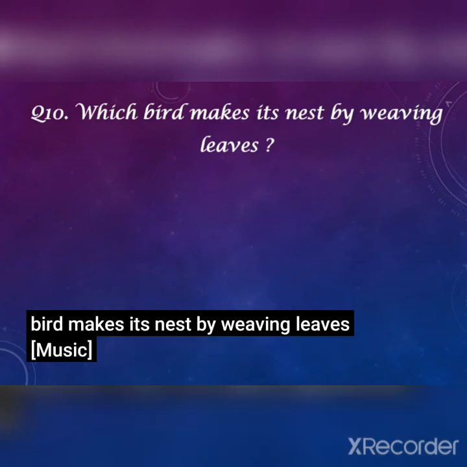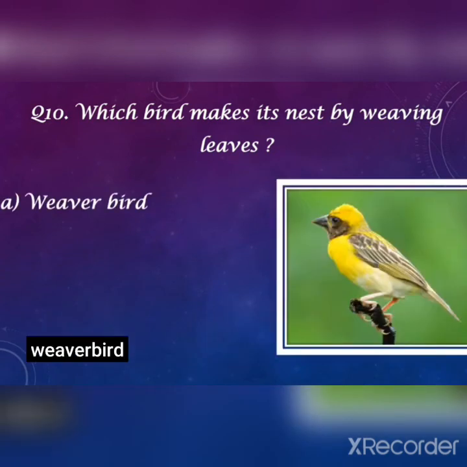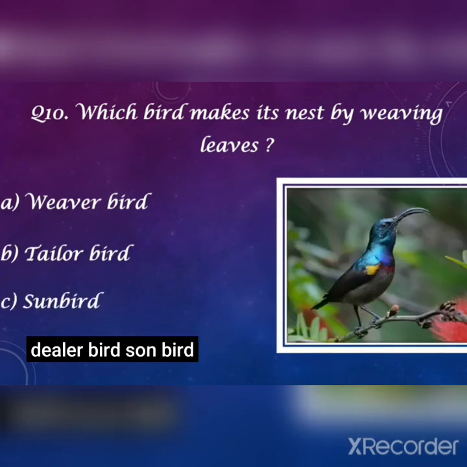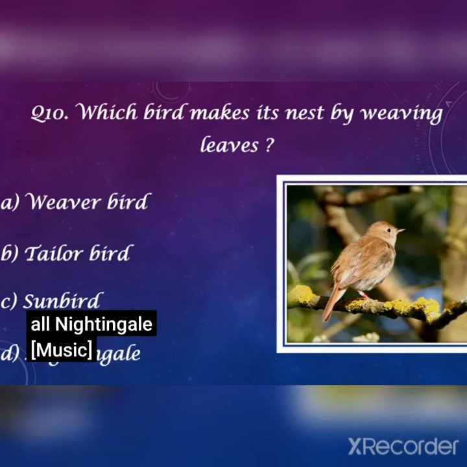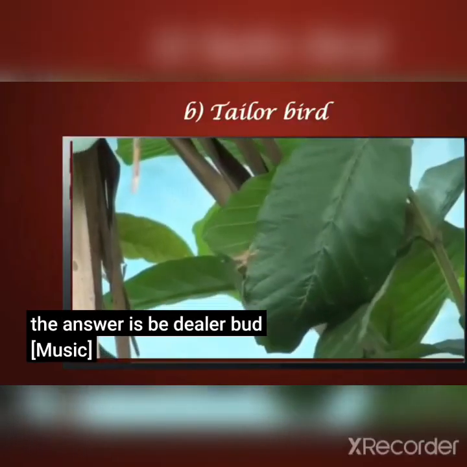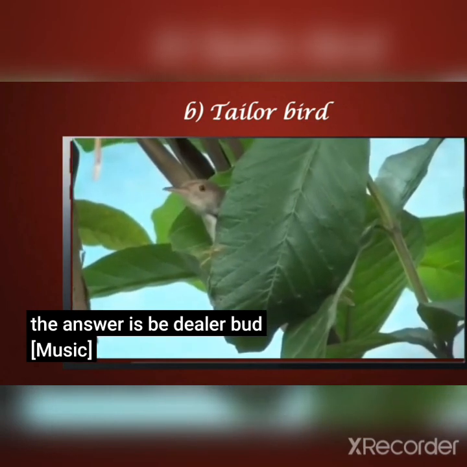Which bird makes its nest by weaving leaves? A. Weaver bird, B. Tailor bird, C. Sunbird, and D. Nightingale. Answer is tailor bird. See here, this is the tailor bird.